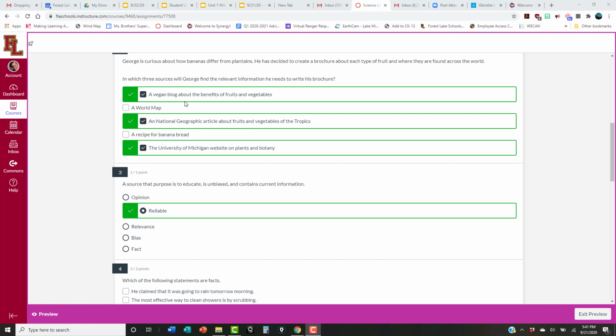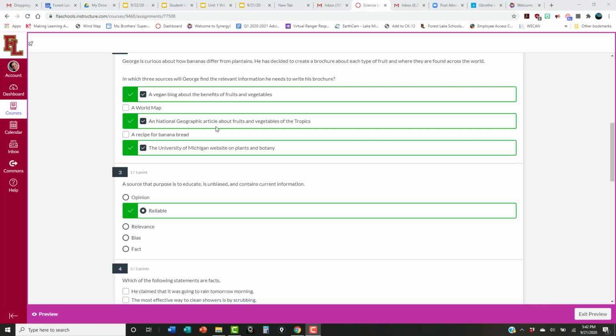In this case, the first one is because he's trying to find information about plantains versus bananas. And so a vegan blog about the benefits of fruits and vegetables, it might not be a reliable source, but it is a relevant source because it's helping you answer that question about the difference between bananas and plantains. So I might not use this blog because of reliability issues, but it's definitely relevant.